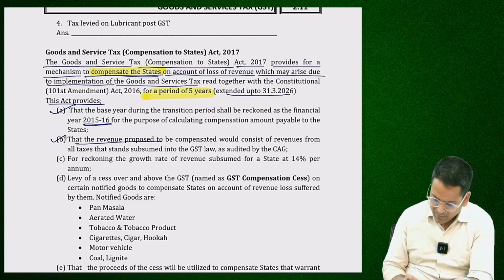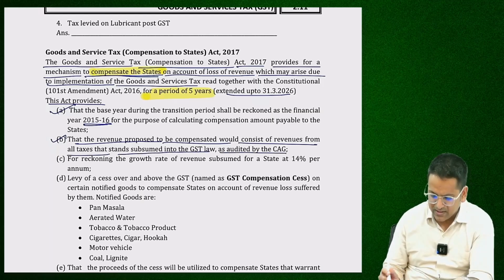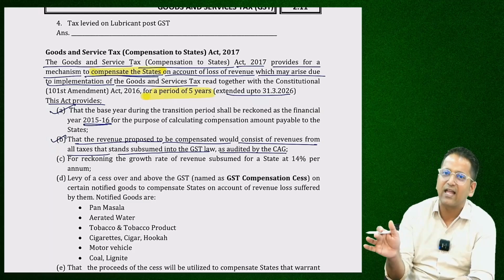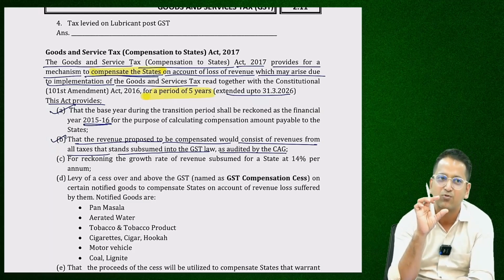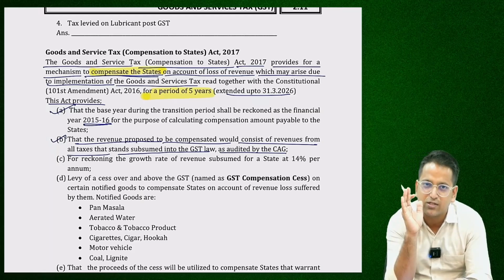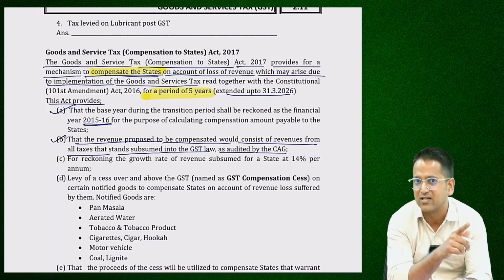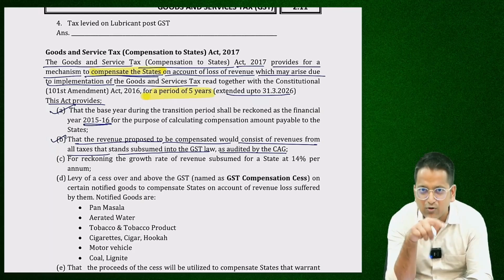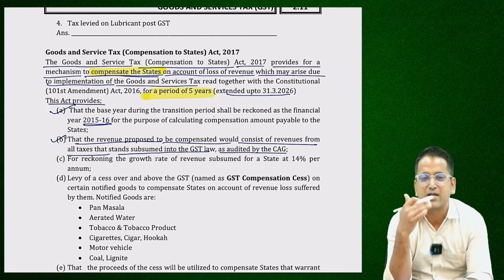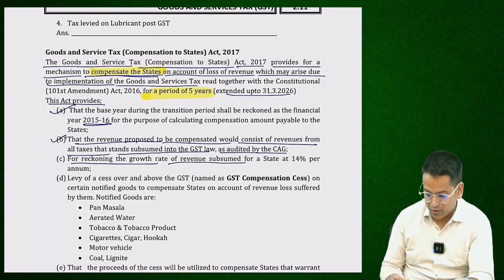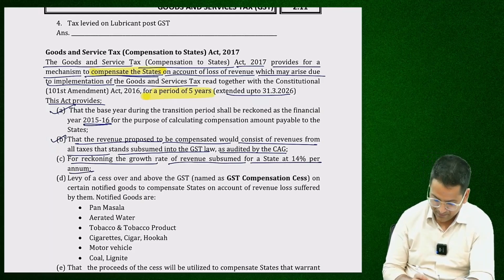Point B, that revenue proposed to be compensated would consist of revenues from all the taxes subsumed in GST law as audited by CAG. And how will we compare the revenue? It will be compared with the taxes that GST removed. We will see revenue from those taxes. Revenue in 15-16 of state government, which revenue? Total revenue? No. Okay, that revenue here state government has been told about, the revenue that you are losing. All the revenues will be added. For places where GST has come, tell me the total revenue of 15-16. We will see growth based on 14%. For reckoning growth rate of revenue subsumed for state at rate of 14% per annum.